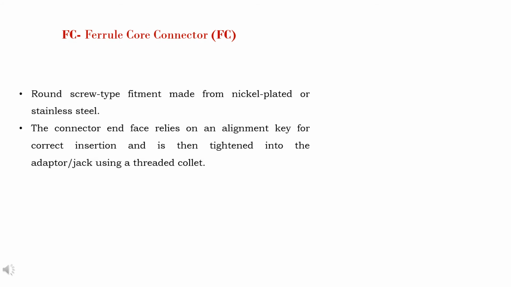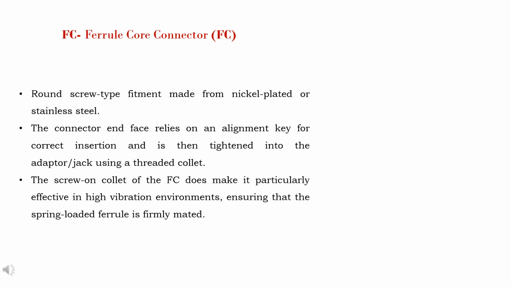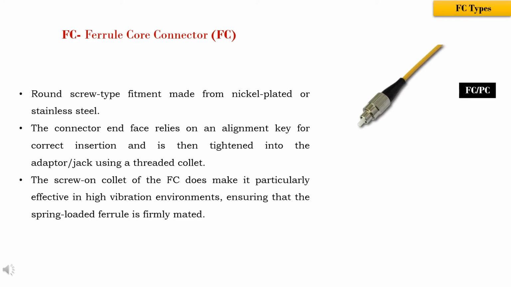Ferrule core connector is known in short as FC. They have a round screw-type fitment made from nickel-plated or stainless steel. The connector end face relies on an alignment key for correct insertion and is then tightened into the adapter/jack using a threaded collet. The screw-on collet of the FC does make it particularly effective in high vibration environments, ensuring that the spring-loaded ferrule is firmly mated. Types of FC connectors are FCPC and FCAPC.